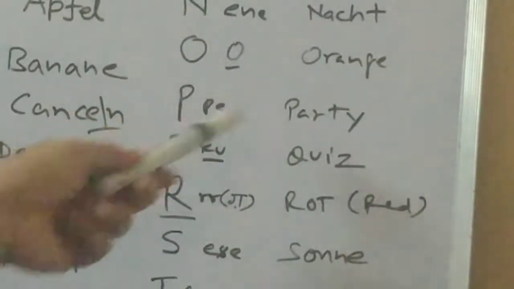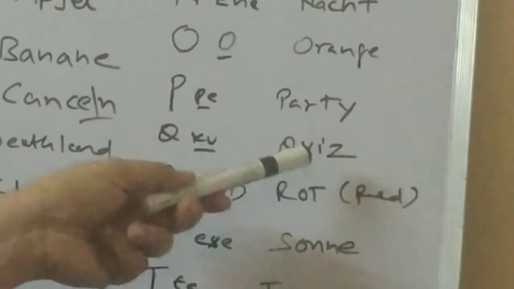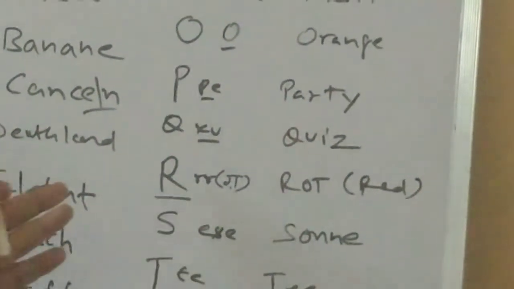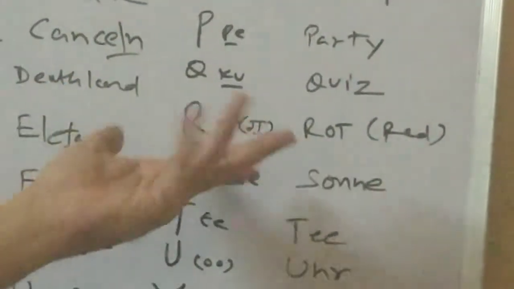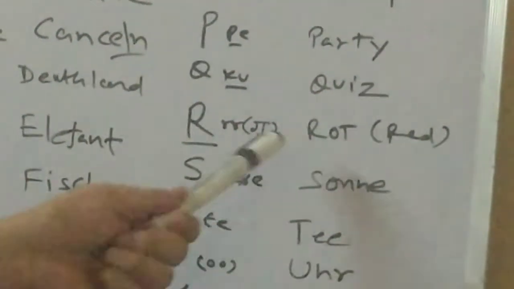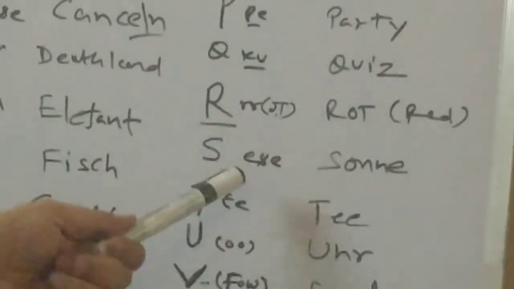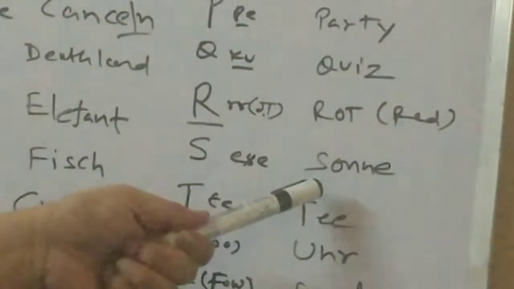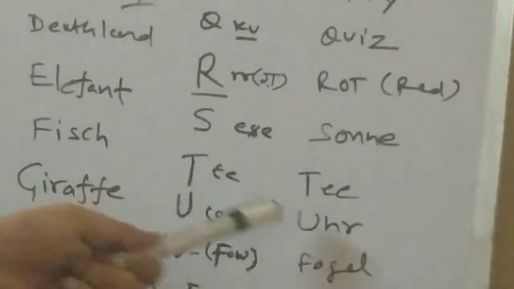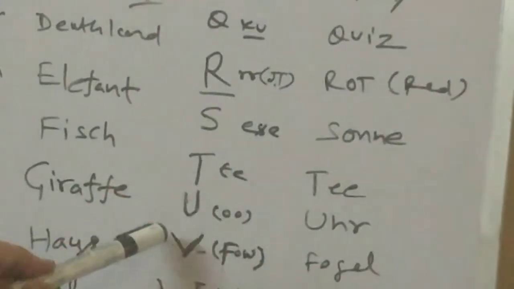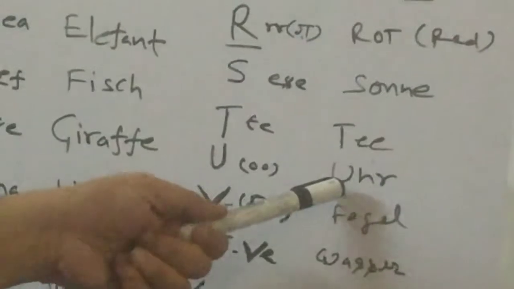P is "pay", like Party. Q is "koo", like Quatsch. R in German has no sound equivalent, like Rot. Rot means red. S is "ess", like Sonne. Sonne is sun. T is "tay". U is "oo", like Uhr.